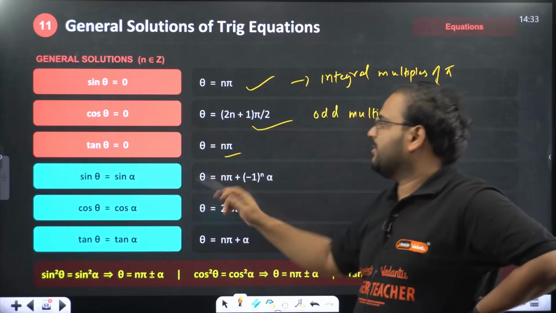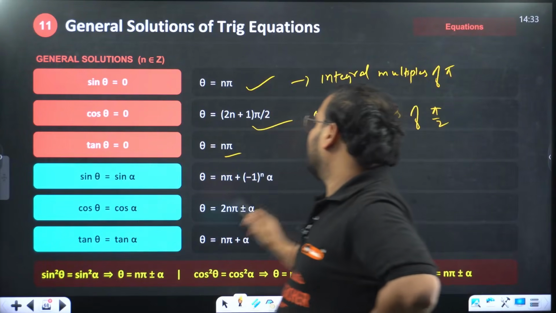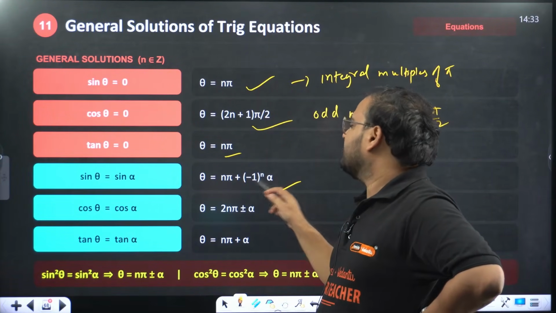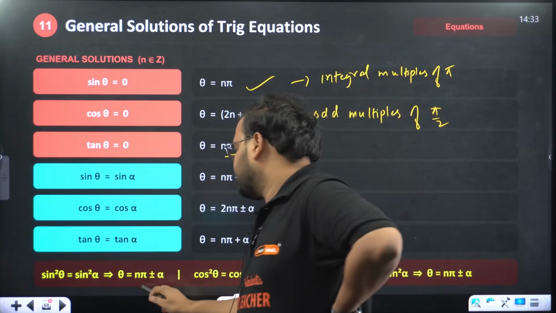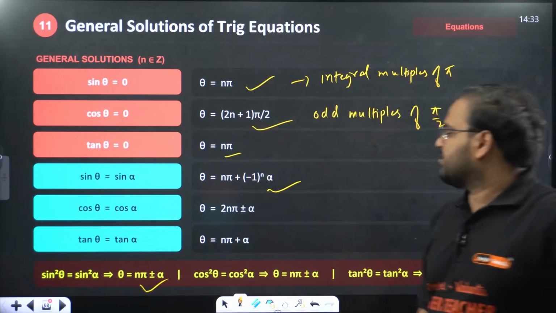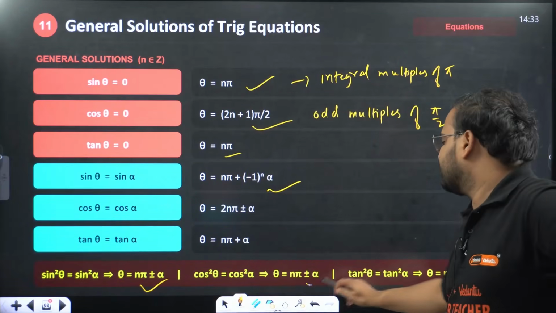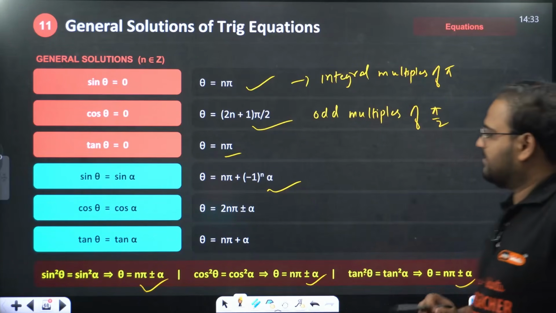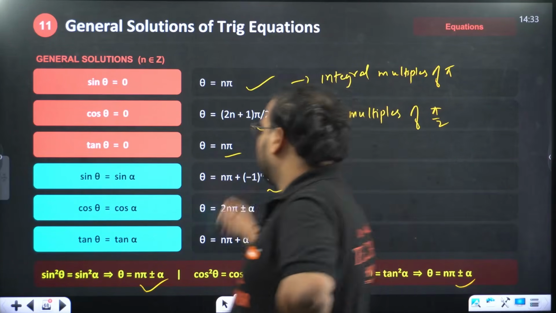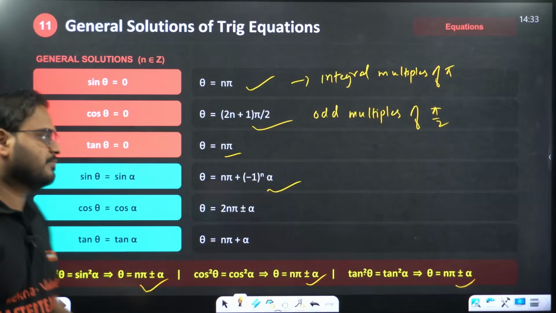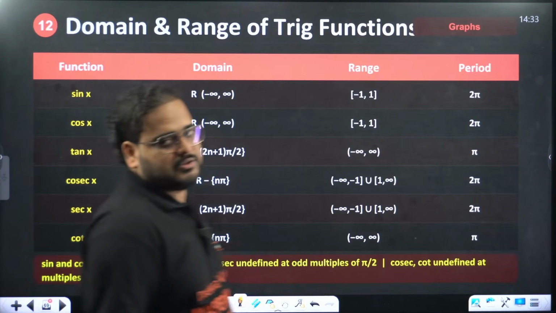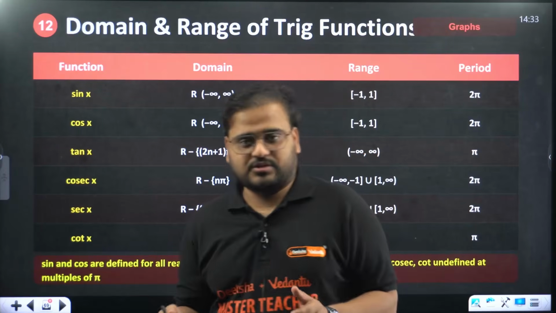When you have sin theta equal to sin alpha, you have to go with this method: n pi plus minus alpha, either write minus one power n or plus minus alpha. See over here also, when you have cos square equal to cos square alpha, you have this condition. Tan square equal to tan square alpha, again n pi plus minus alpha. Please check. This is for solving general trigonometric equations, not the function as it is.